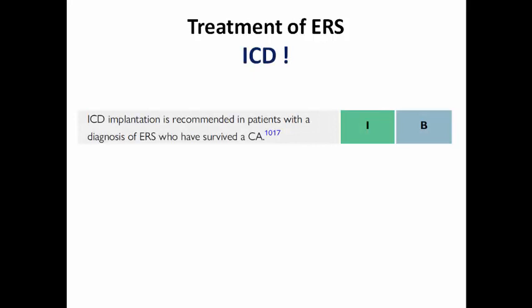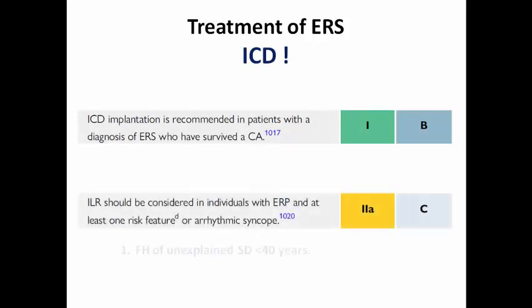So how would we treat those patients? ICD is the first line of treatment in patients with early repolarization syndrome who survived a cardiac arrest. Otherwise, a loop recorder should be considered in patients with early repolarization pattern and at least one risk feature like family history of unexplained sudden death or family history of early repolarization syndrome or having arrhythmic syncope.